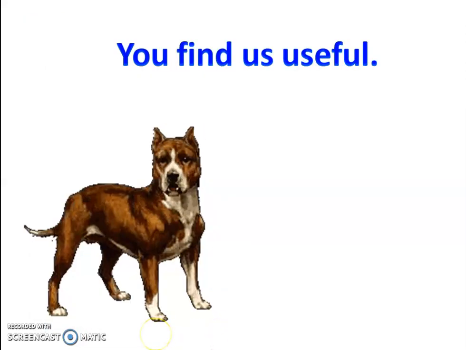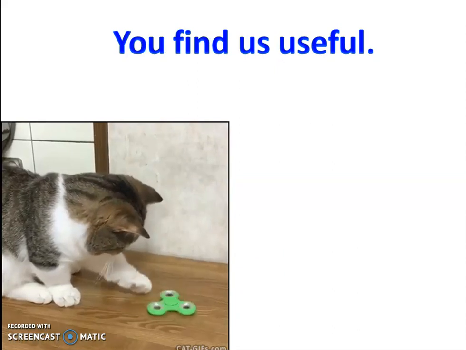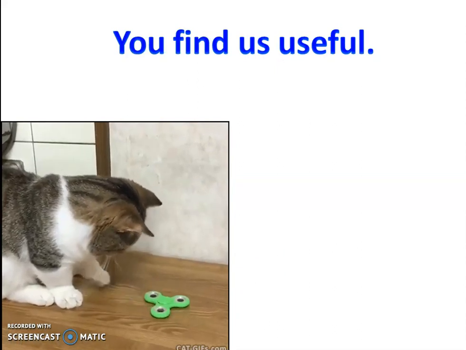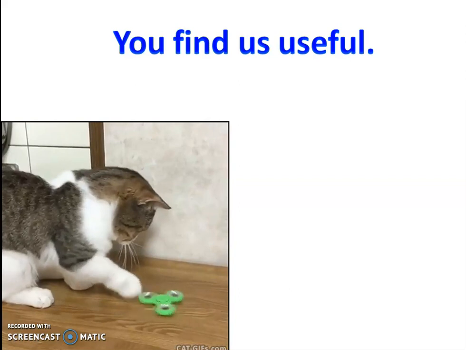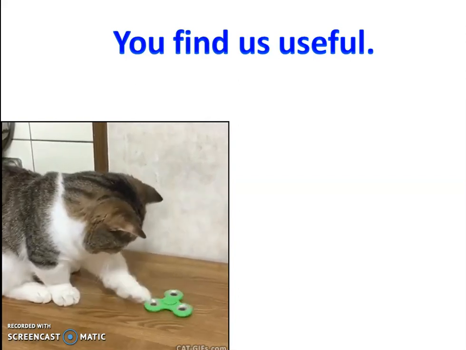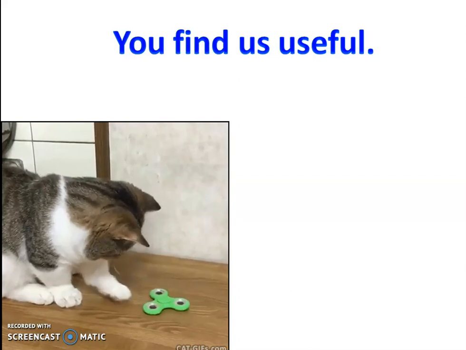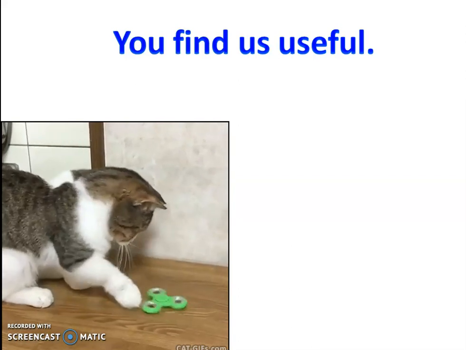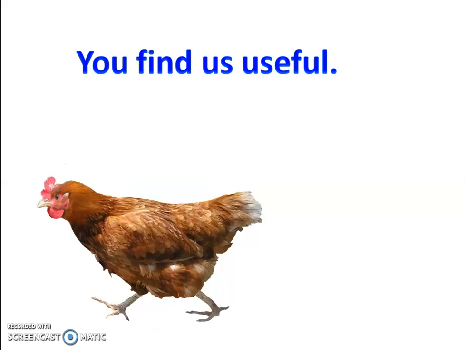First is dog. Dog is very useful because dog guards our house. So dog is a useful animal. Then cat. Cat eats mice, and mice destroy our stored grains. So cat is useful for catching mice and also entertaining us. Then hen.